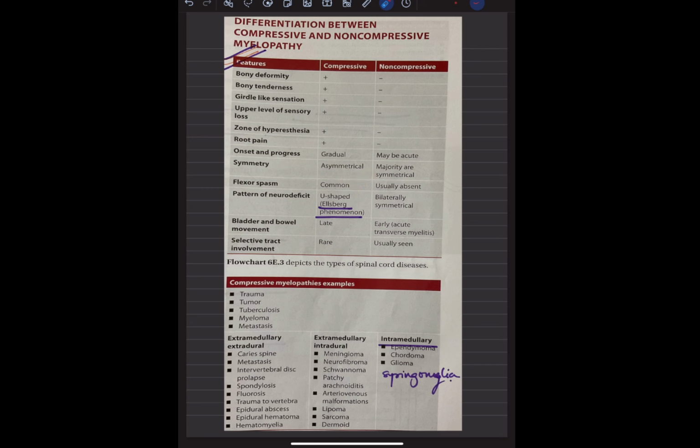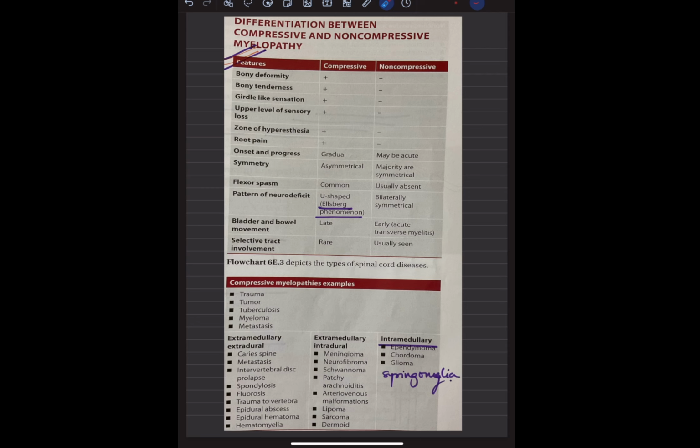Pattern of neurodeficit, there is an Elsberg phenomenon, which is like if there is a right upper arm involvement, then there will be a right lower limb involvement, then there will be a left lower limb involvement, then there will be a left upper limb involvement, like that. So that is the Elsberg phenomenon. We say U-shaped involvement. Bowel and bladder involvement is late, okay.